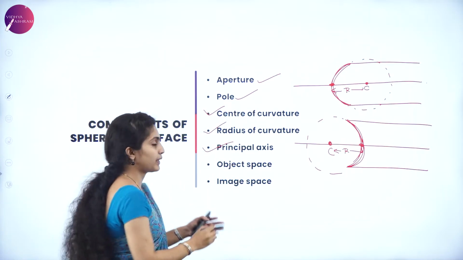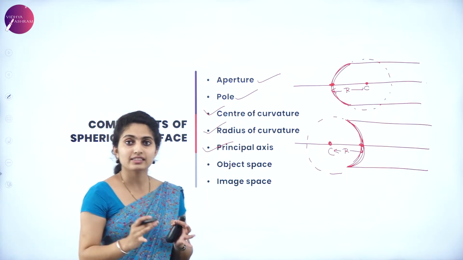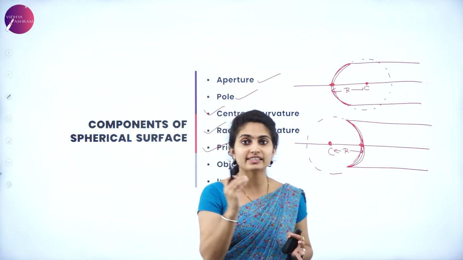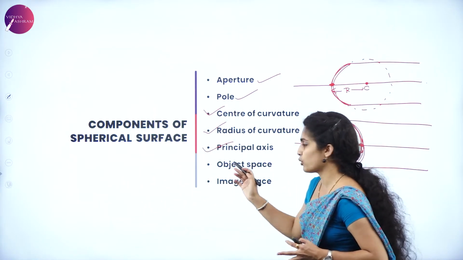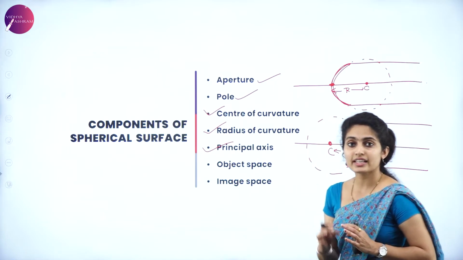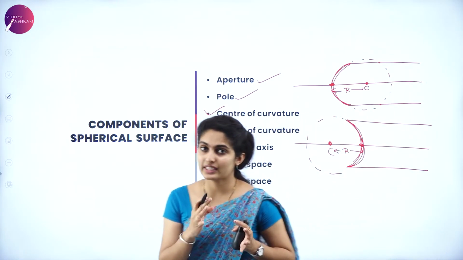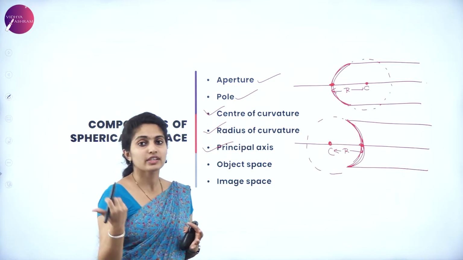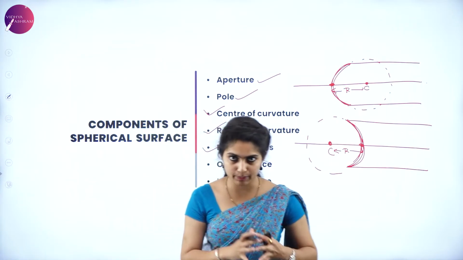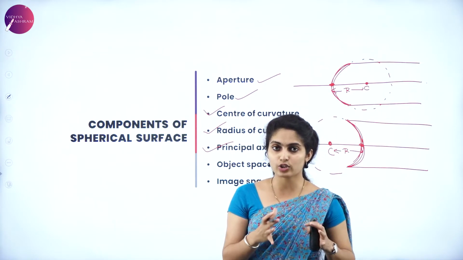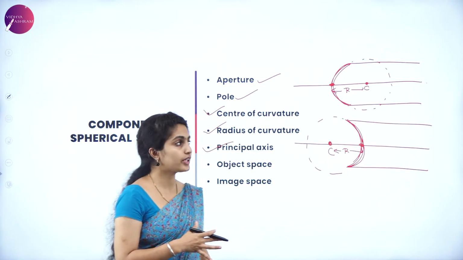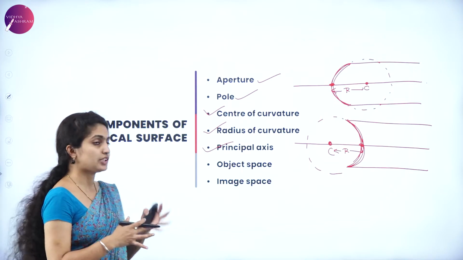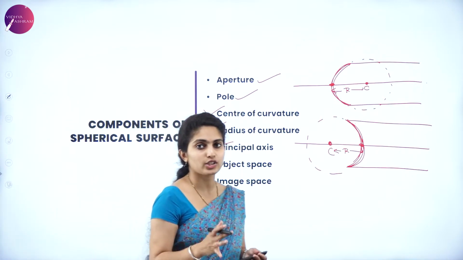Coming to the object space. The space from where the incident ray is emerging is called the object space, and the space where the refracted ray goes and hits is called the image space. So you have incoming rays from the object space side and outgoing rays towards the image space side. So that is all about the components of the spherical surface that you actually have to know.